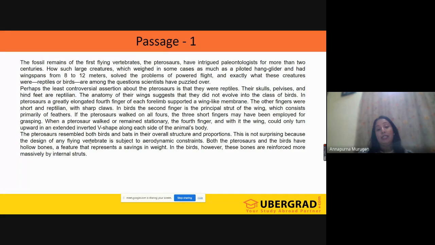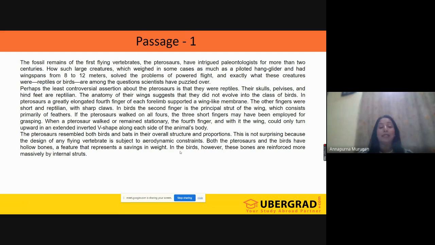But here they are trying to say they resembled, they had some features related to both birds and bats, in their overall structures and proportions. Now here there is a twist: a resemblance between birds and bats. Bats are mammals, birds are birds. So it is a little opposite from your second paragraph, but it is explaining the second feature of the first thing.